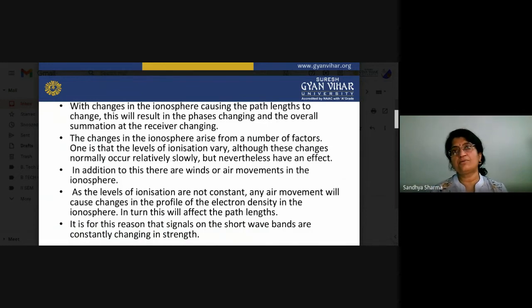If you are talking about the F layer, the F1 and F2 layers will be merged, and the path length will be changed due to the merging of the F1 and F2 layers at night time. So this is the reason: the level of ionization is not fixed or constant, and it will vary from time to time. It is for this reason that signals on the short wave bands are constantly changing in strength. So this is the reason why the strength changes in short wave transmission.